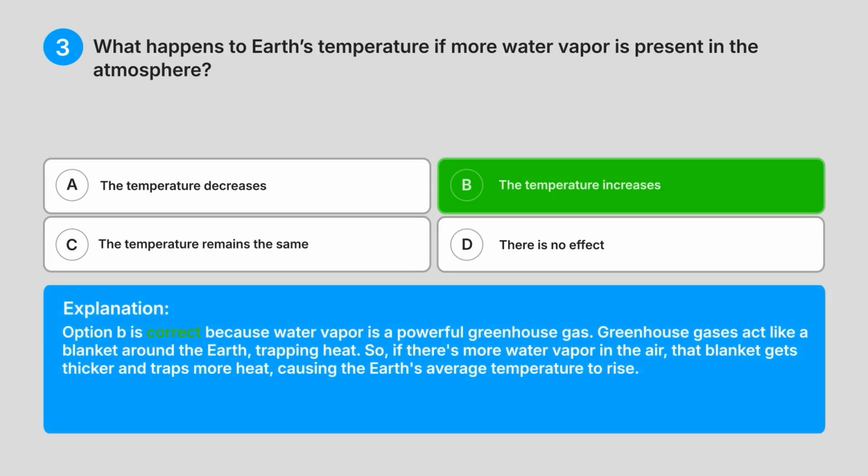Explanation: option B is correct because water vapour is a powerful greenhouse gas. Greenhouse gases act like a blanket around the Earth, trapping heat. So if there's more water vapour in the air, that blanket gets thicker and traps more heat, causing the Earth's average temperature to rise.